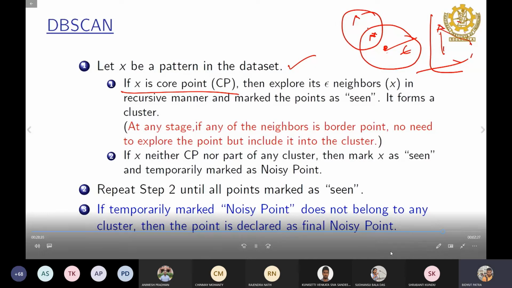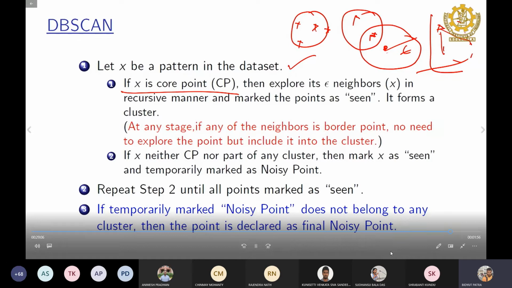And then when you reach a point, obviously, you reach something called the border point, within the epsilon, so you reach the border point from some core point, right? And then you reach the border point, you cannot explore further. So you entirely explore all the points in a cluster, but there may be some other points in the dataset. Then you have to take other points and start doing the same thing.